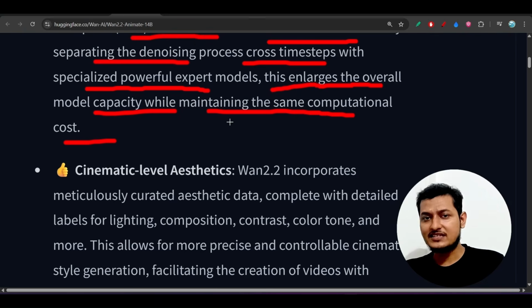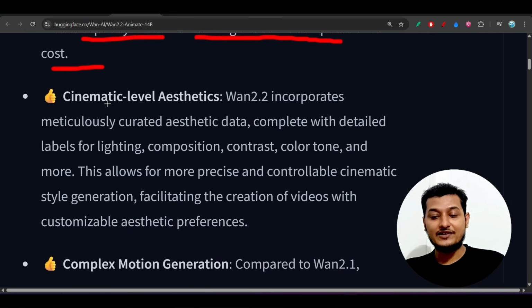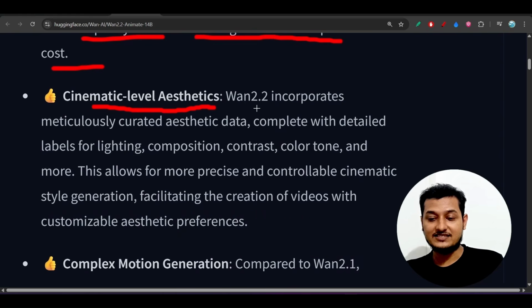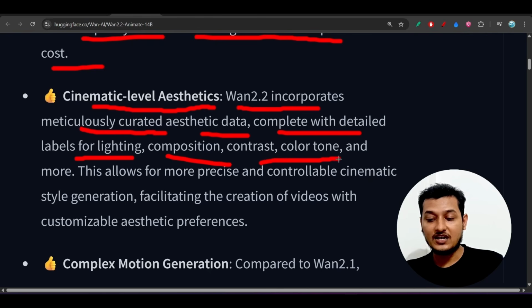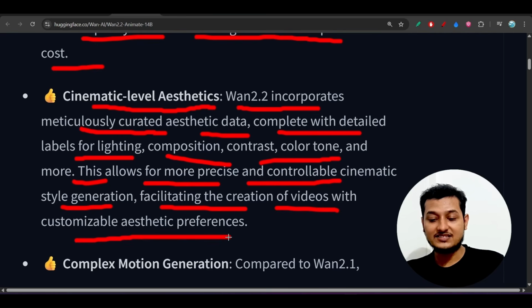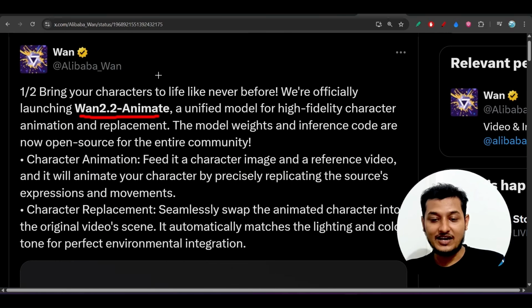The space link is given in the description, and here you see cinematic level aesthetics. Wan2.2 incorporates meticulously curated aesthetic data complete with detailed labels for lighting, composition, contrast, color tone, and more. This allows for more precise and controllable cinematic style generation, facilitating the creation of videos with customizable aesthetic preferences. Now, if I show you another example, then you will understand.